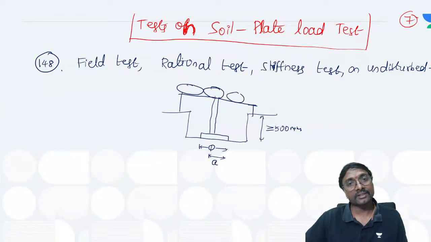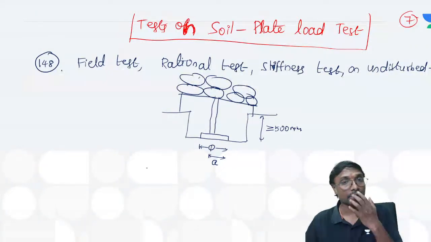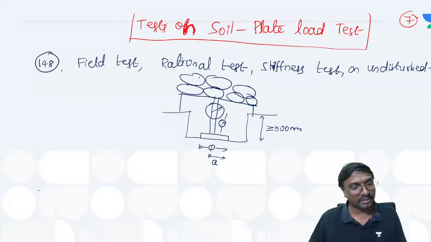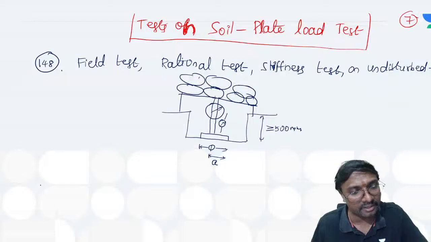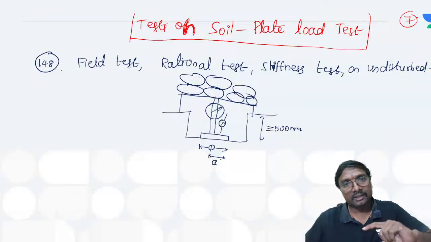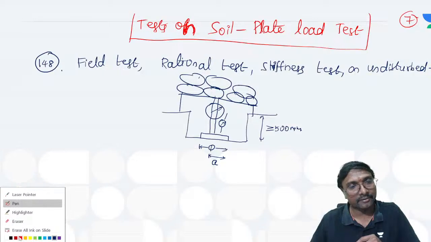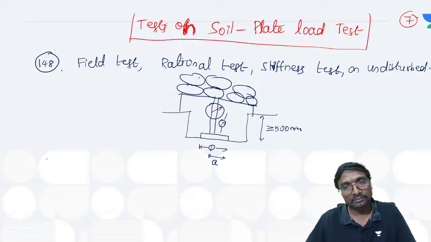So we will have sand bags, aggregate bags, whatever bags you have, you have to use them. And we will also measure the deflection. The proving ring will give the loads, and the dial gauge will give the deflections. Got it? Clear now? Now, how can you get that?